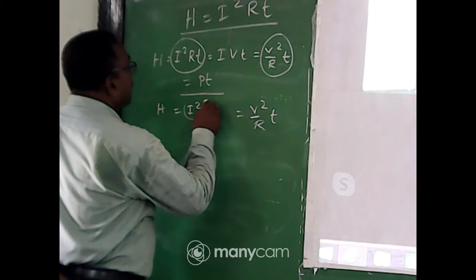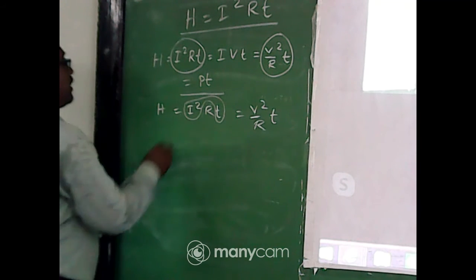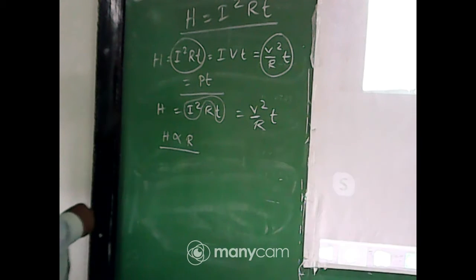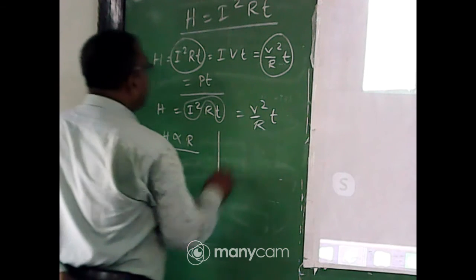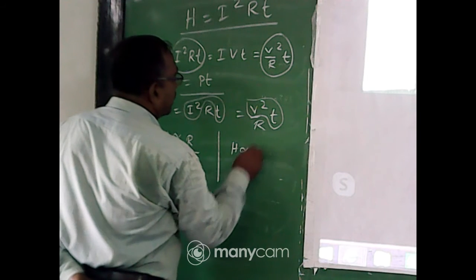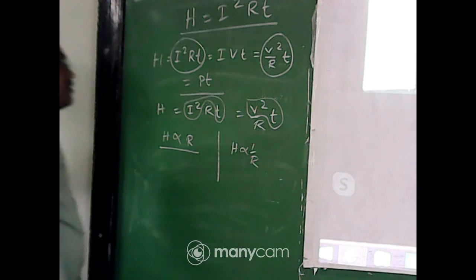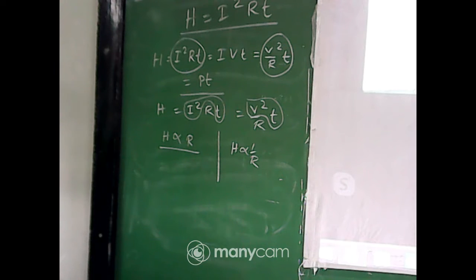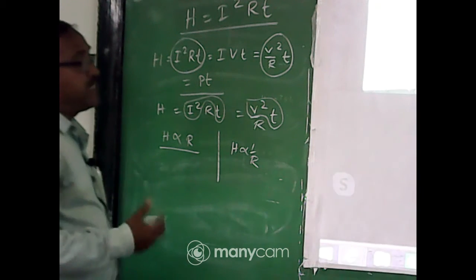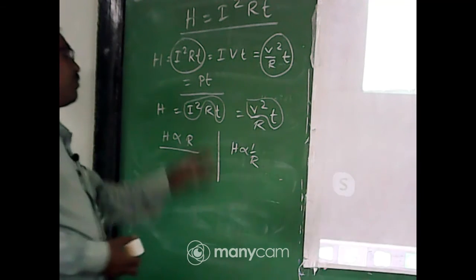If this and that are constant, H varies as R. Okay. When this and that are constant, H varies as 1 by R. So sometimes you see H varies as R and next time you see H varies as 1 by R. How is it possible?